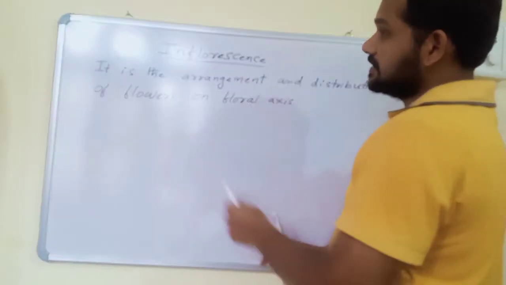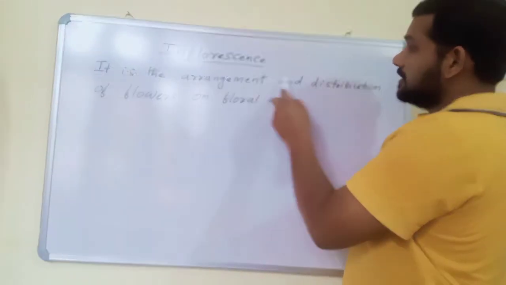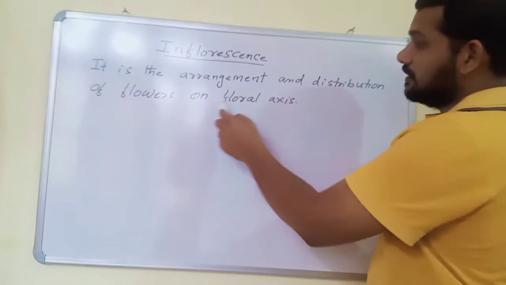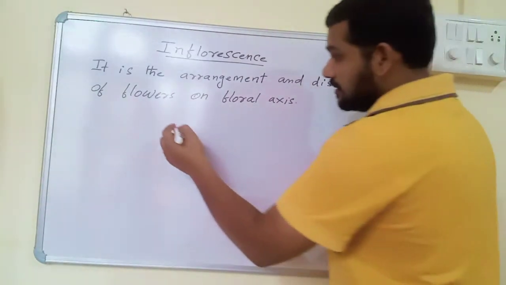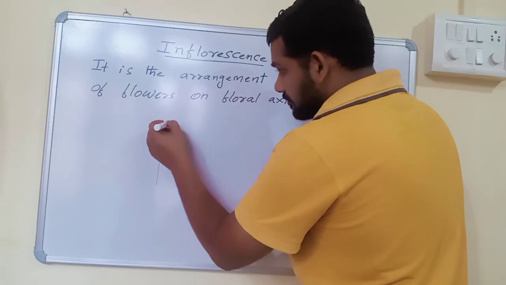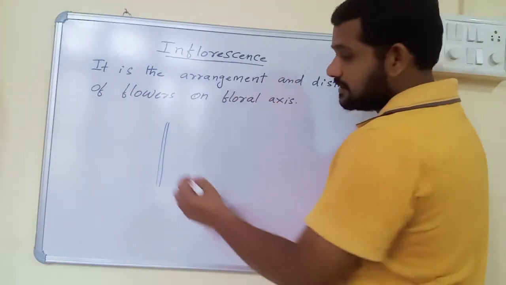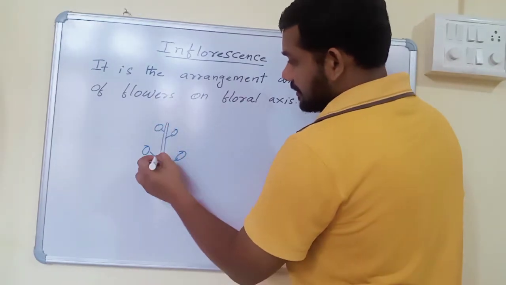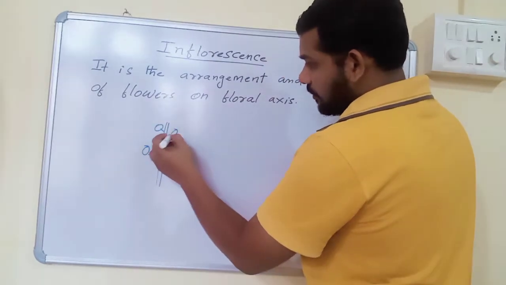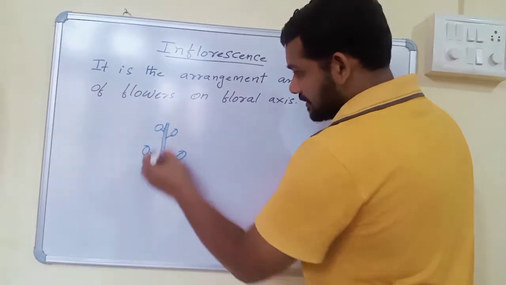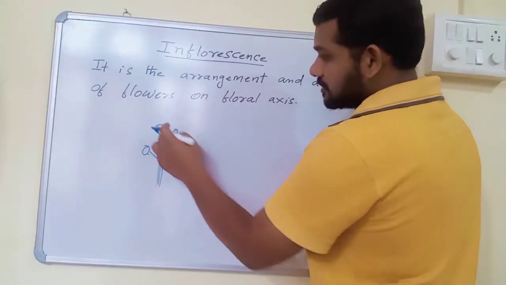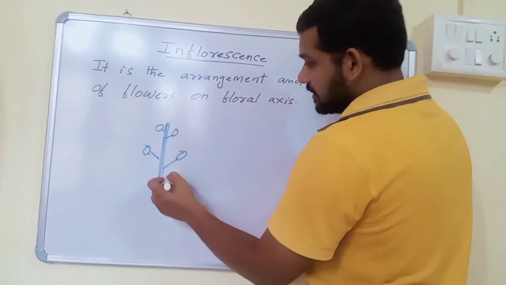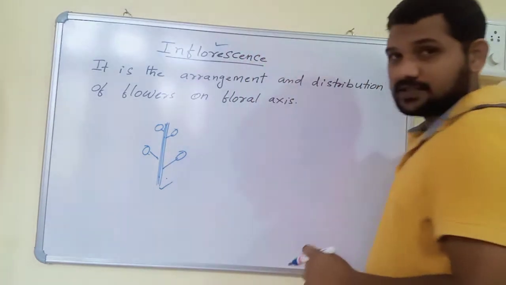What is inflorescence? It is the arrangement and distribution of flowers on the floral axis. For example, if you believe this is a floral axis and this floral axis has many flowers, if you think these are the various flowers, then all flowers are arranged on a common floral axis. The arrangement and distribution of flowers on the common axis is called inflorescence.